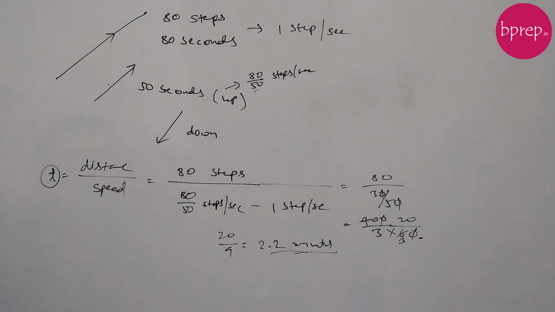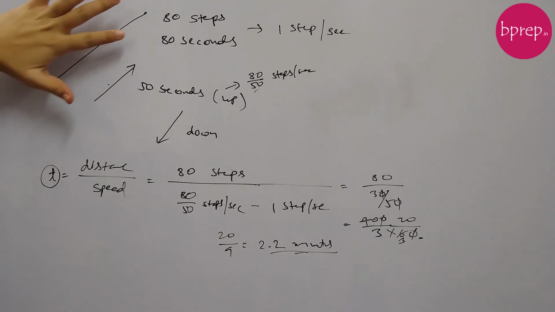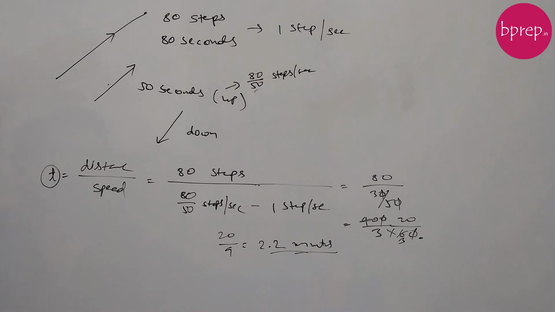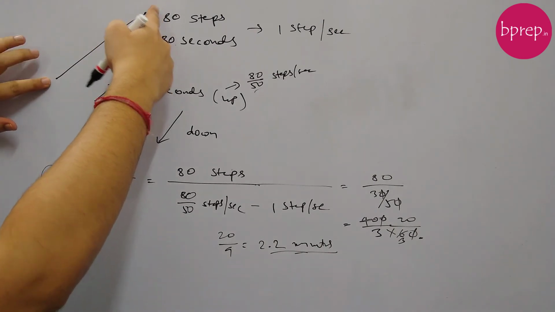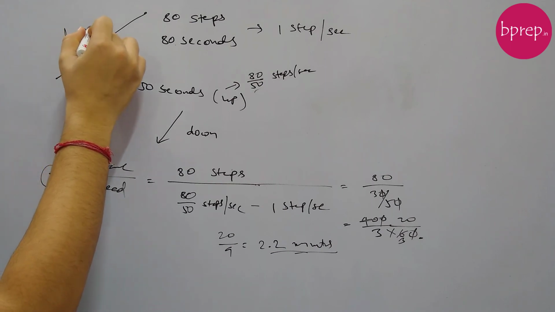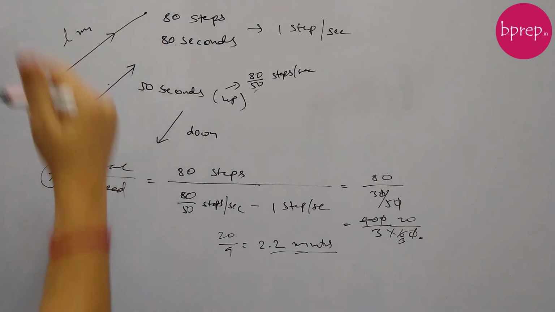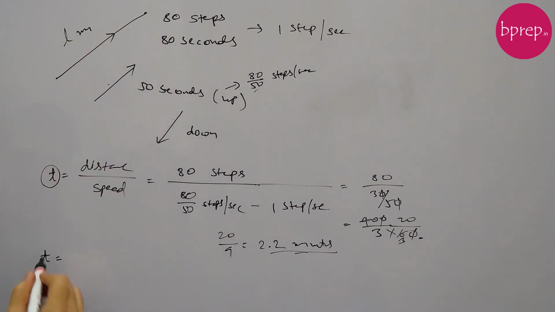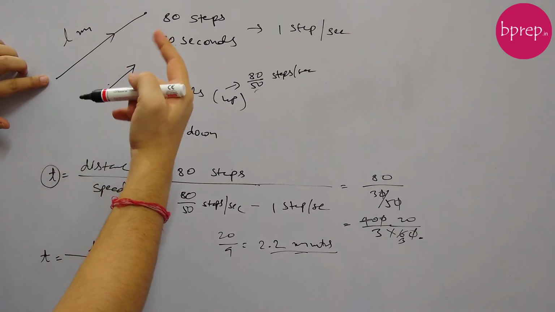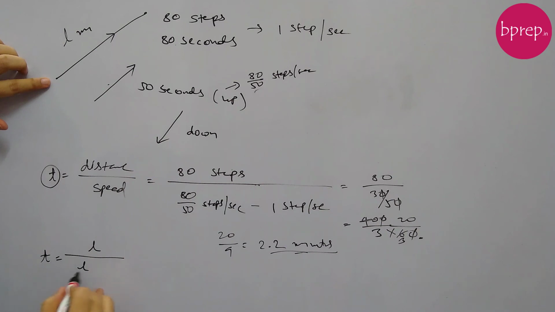Now the second method, if you cannot visualize the steps. Though it is easier to visualize and calculate in terms of steps, we can also assume some length. Let's say the length of this escalator, or the length of this path, is L meters. We can ignore steps. In that case, the time taken by you will be distance L divided by the effective speed. You are covering this L in 50 seconds, so your speed is L by 50 meters per second.